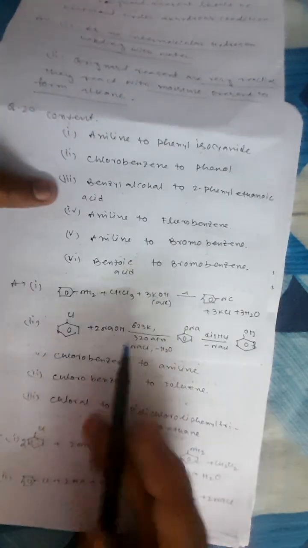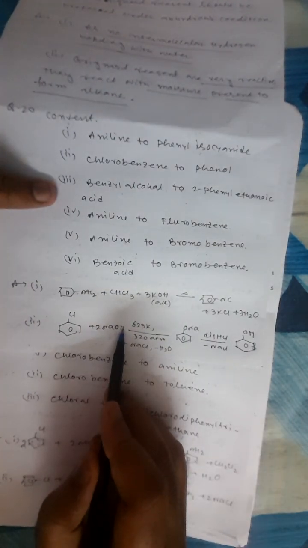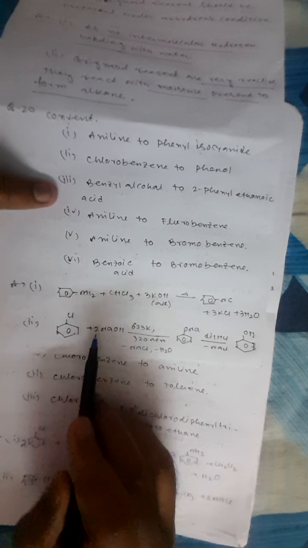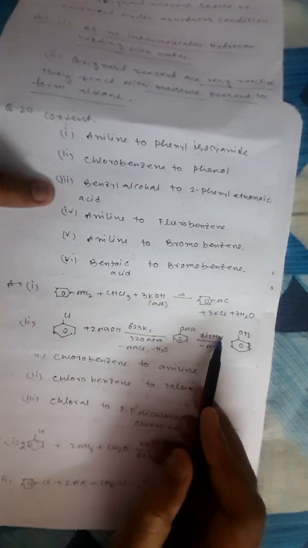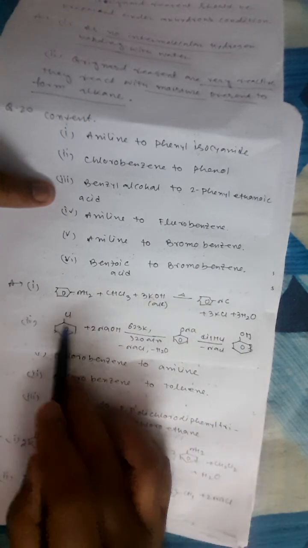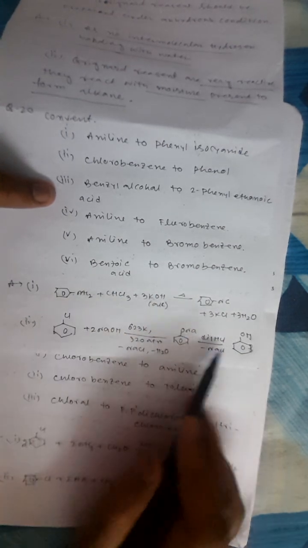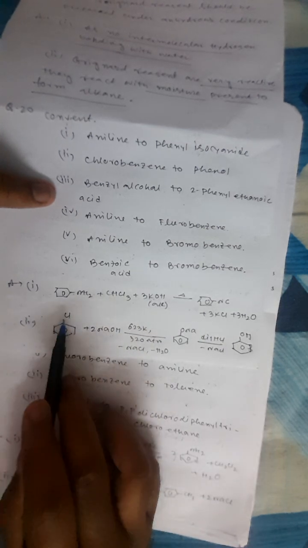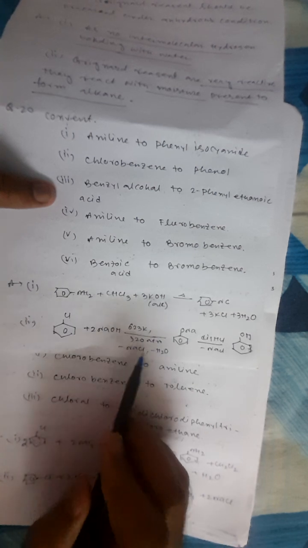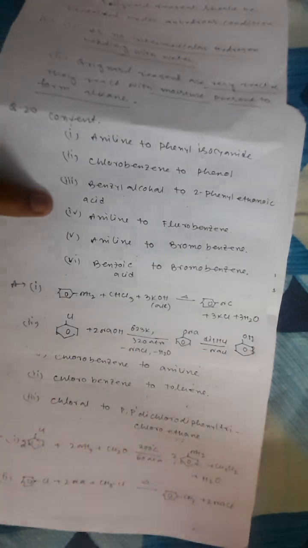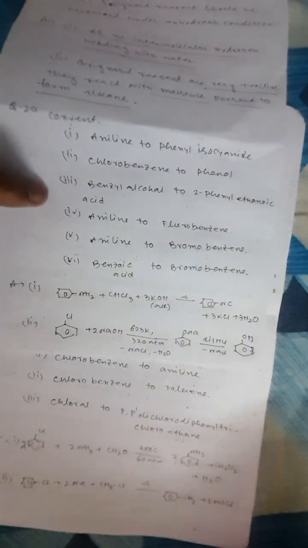Chlorobenzene to phenol. First we are giving 2 molecules of NaOH. If I give 2 molecules of NaOH, NaCl and water will be eliminated. It will be ONa. Then dilute HCl will be given, so it will take the hydrogen and NaCl will go out, so it will be OH. Here if you give 2 NaOH, one will replace Cl, so OH will come. Because the medium is basic, water will again be eliminated and it will form ONa. Then if you give dilute HCl, NaCl will go out and you will get the OH group.